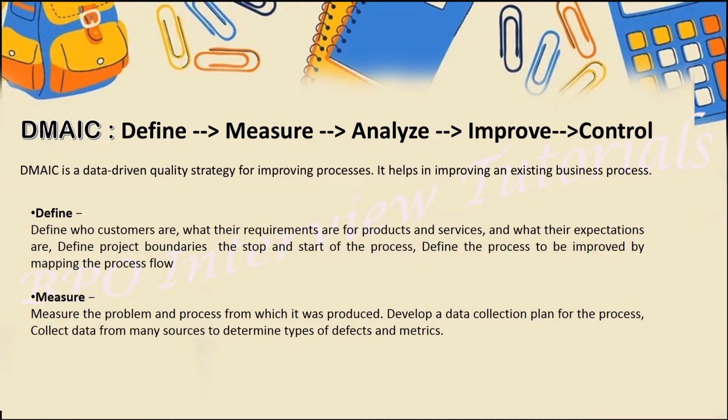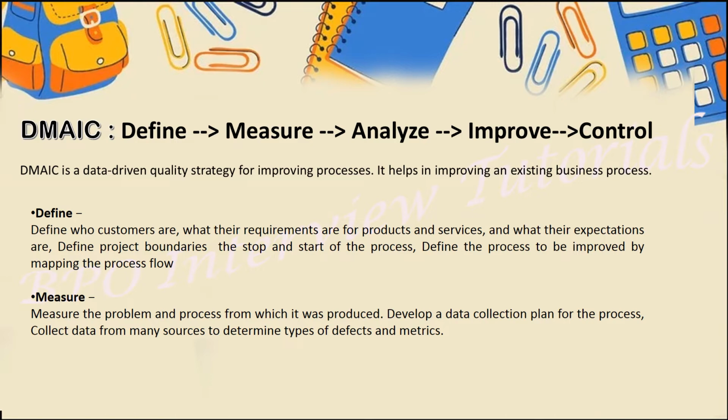So guys, what is this DMAIC? The basic definition of DMAIC is it is a data-driven quality strategy for improvement of the process. Data-driven quality strategy, which means we will be having a certain set of data. Hope you have seen my last video wherein I have clearly told that Six Sigma requires a set of data so that they can do the analysis. The same, it is a data-driven quality strategy of improving the process. Basically, DMAIC is used in the existing process. Okay, so we will use it for our existing process wherein we are looking for the improvement and etc.